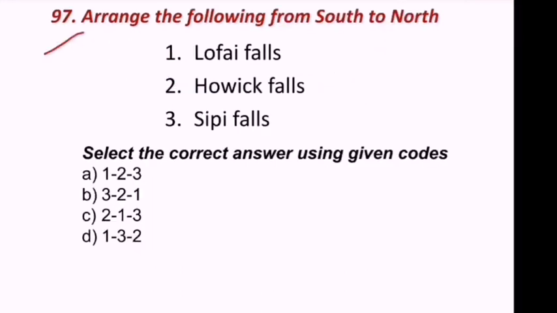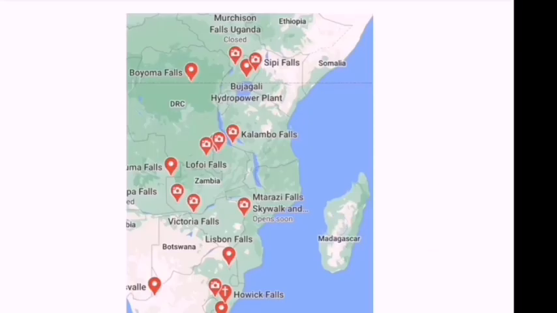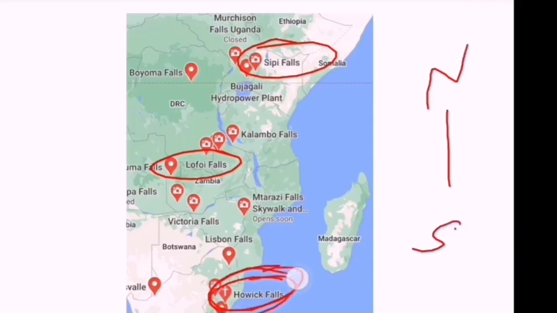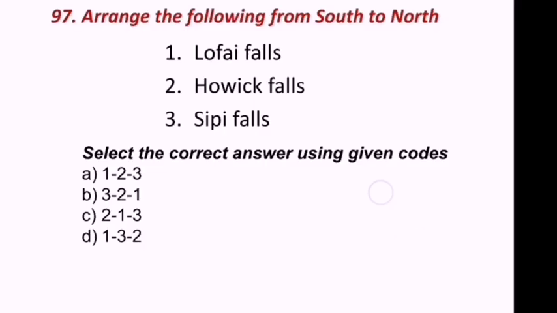Same question. Arrange the following from south to north. So try to understand whether he is asking south to north or north to south or west to east or east to west. Three falls are there. Lo-Fi Falls, Hovik Falls, Sipi Falls. Where is Lo-Fi? This is Hovik. This is Lo-Fi Falls. And this is Sipi Falls. Asked south to north. South side Hovik Falls are there. Hovik, Lo-Fi and Sipi. So 2, 1, 3. Hence C is the correct answer.